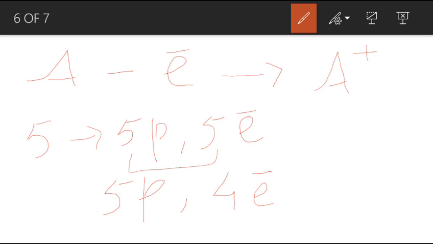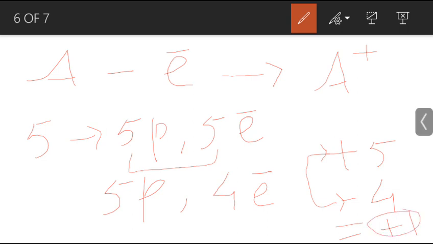It contains 4 electrons. So here, 5 protons and 4 electrons: plus 5 minus 4, it will become plus 1. So a positive charge is developed on this element.